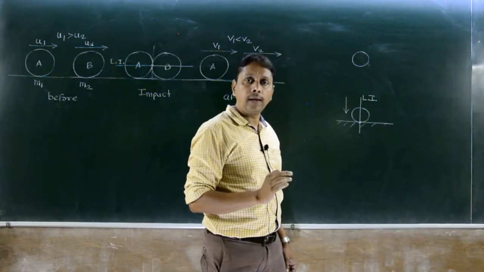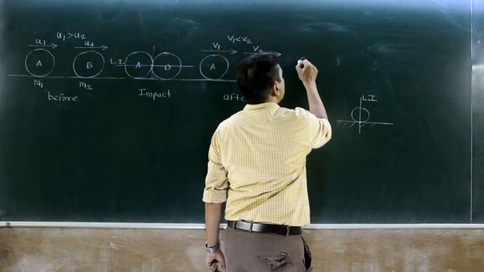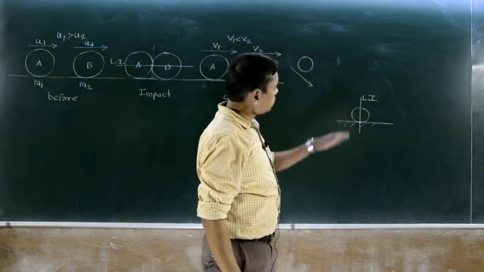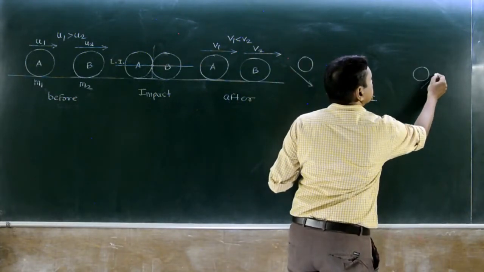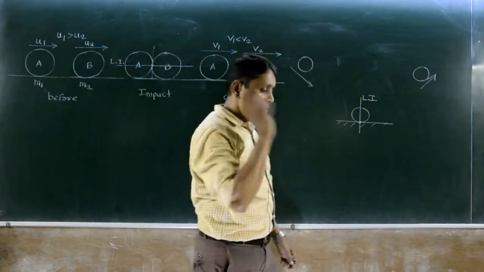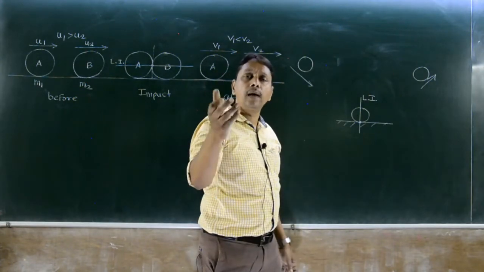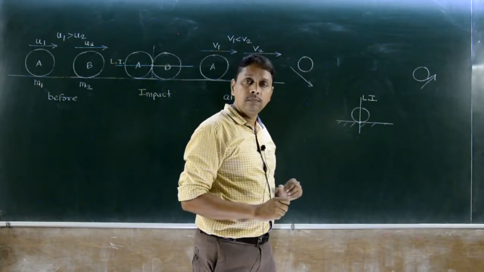Okay? Suppose a ball is thrown in this direction. What happens? It strikes the ground and goes in this direction. Is it right? If you throw a ball, it will strike the ground and go in this direction. Common observation, everybody knows. But tell me, is it direct impact?